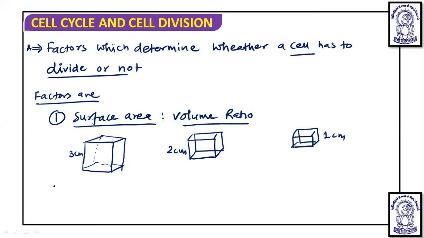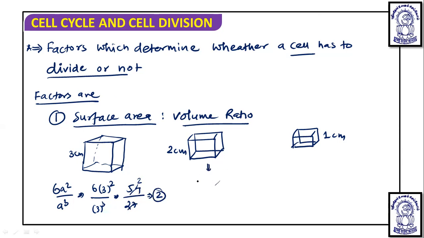The cube surface area is calculated by 6a square and its volume by a cube. With a equal to 3, 3 square is 9, 6 times 9 is 54, upon 3 cube, which is 27. So 54 divided by 27 is 2. So the surface area to volume ratio is 2 for this 3 centimeter cube.